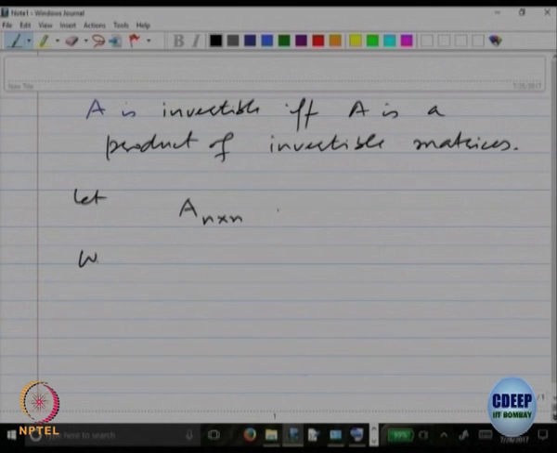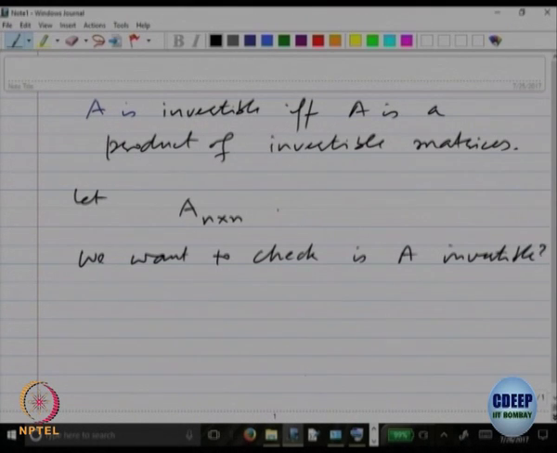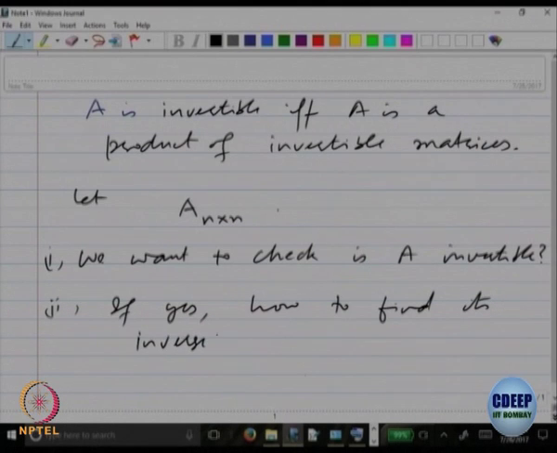So what we want to do is check, is A invertible, that is one question we want to answer. And second, if yes, how to find its inverse. So given a matrix A, we want to check whether it is invertible or not, and whether we can find out the inverse of that or not.